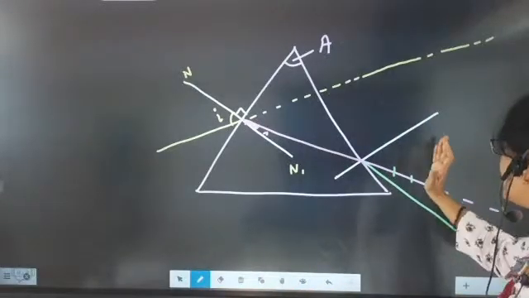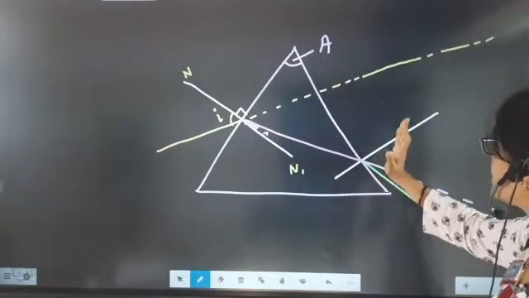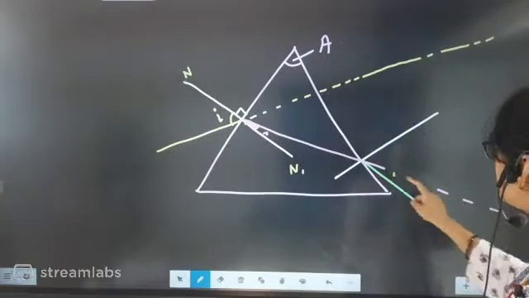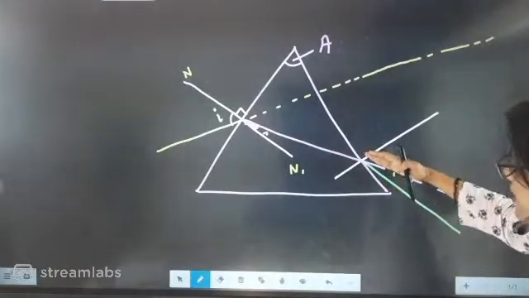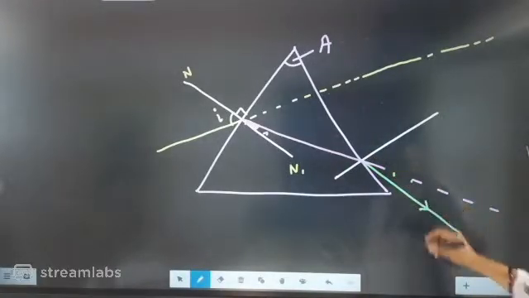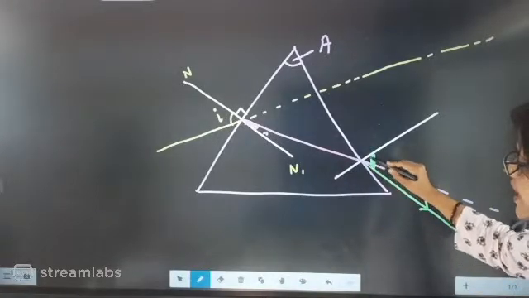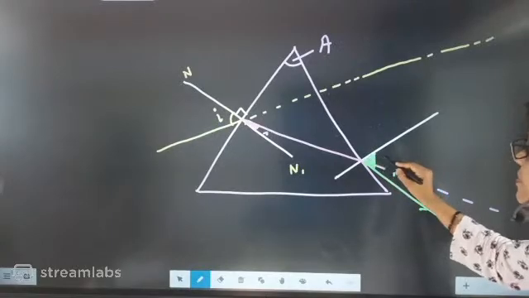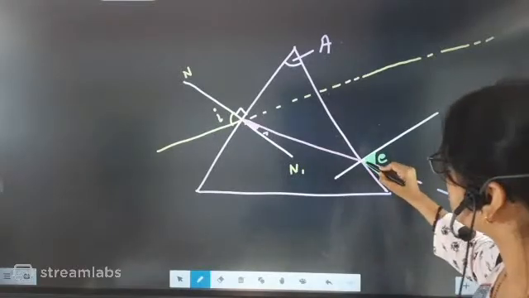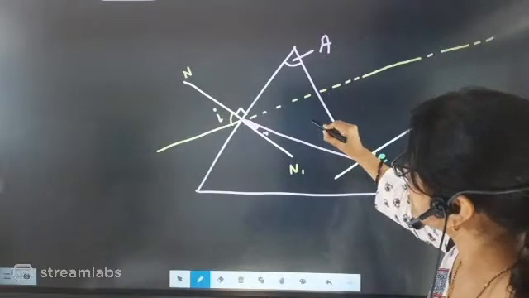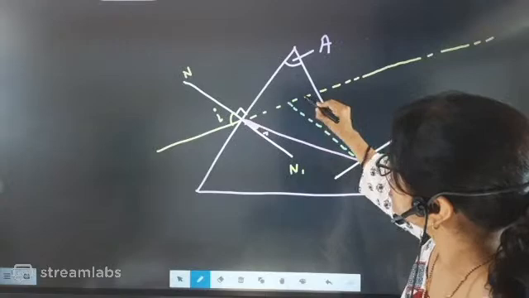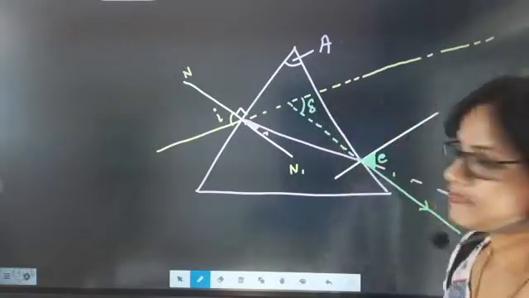This is the expected path of the light. But what did the light do? The light bent away from the normal and it formed like this. So this will become the emergent angle. Now from here what we will do? We will take the actual path back. So now this is the deviation angle.